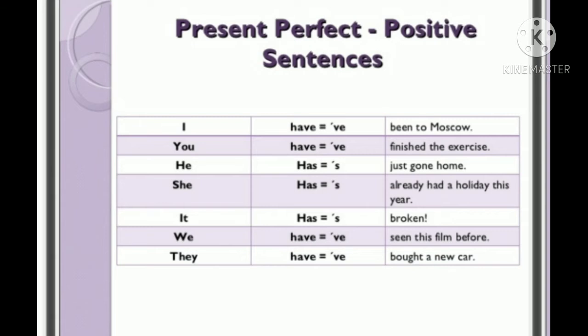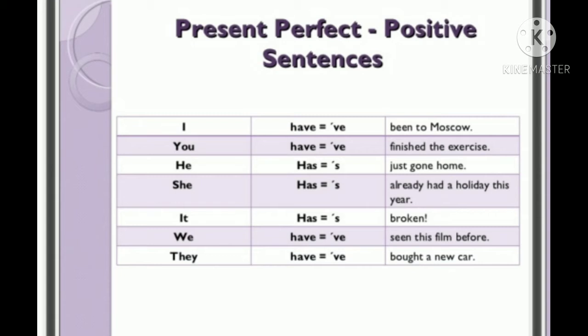Let's see the structure of present perfect sentences in affirmative sentences. I have been to Moscow. What is the main verb here? Been. That is the V3 form of be. With you, have; with he, she, and it, has, and its short or contracted form is also given there.